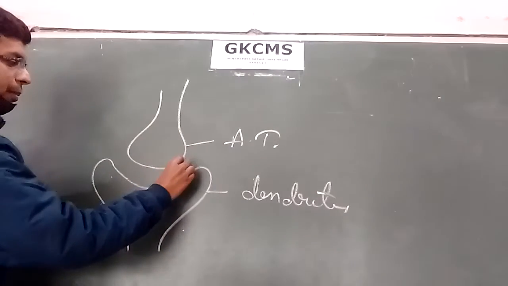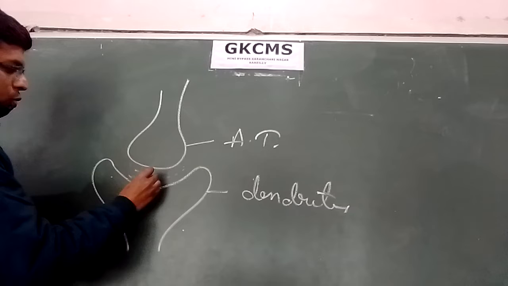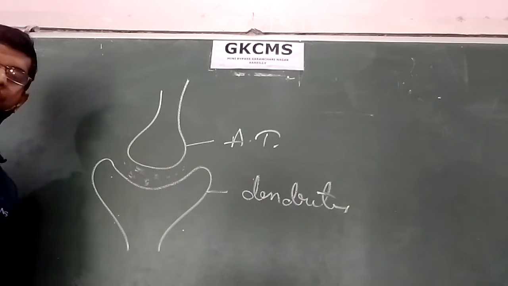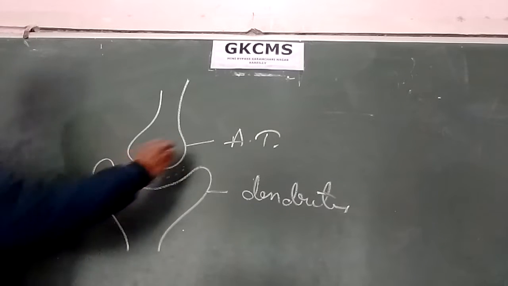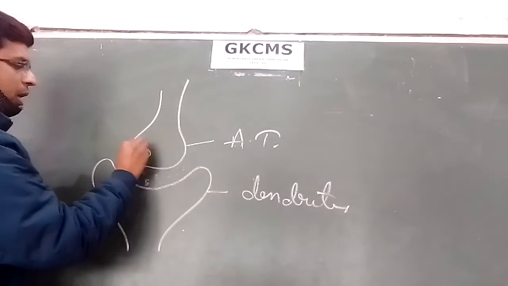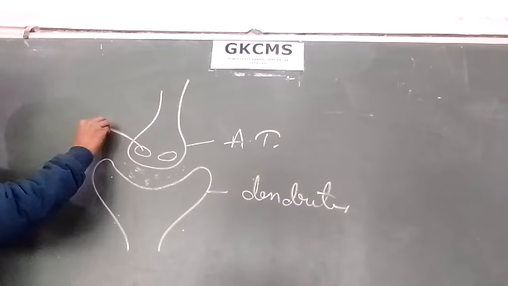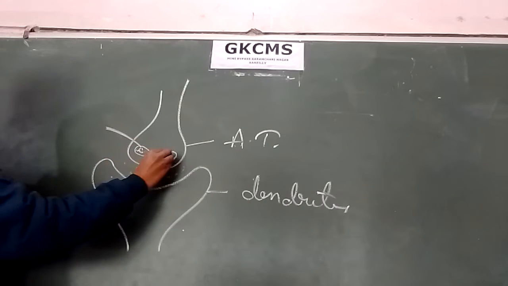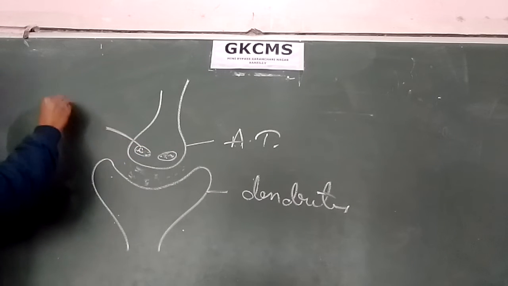This small gap which is present between the two structures is called synaptic cleft. At the axon terminal, here you can see some vesicles are present, and in these vesicles a chemical is filled. That chemical is called neurotransmitter.